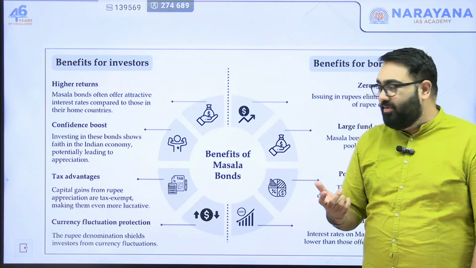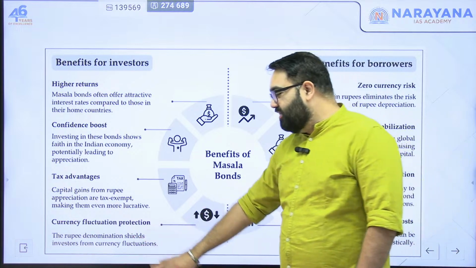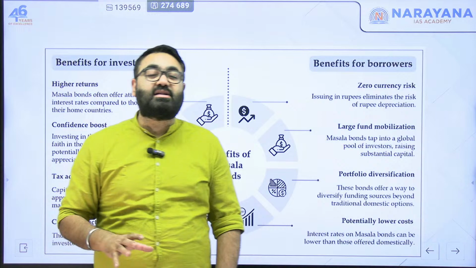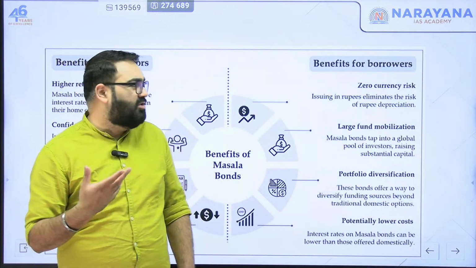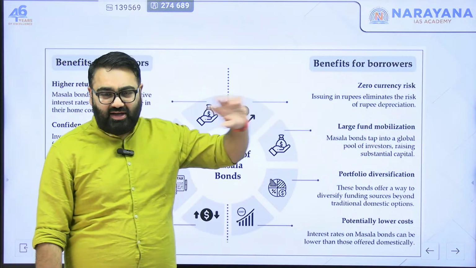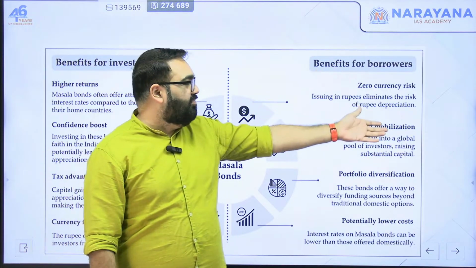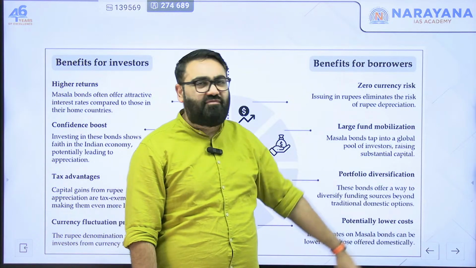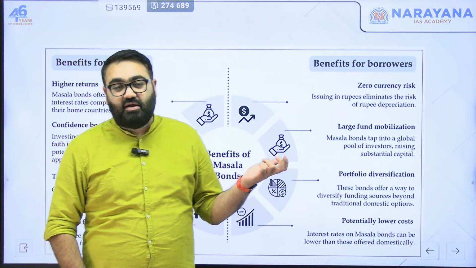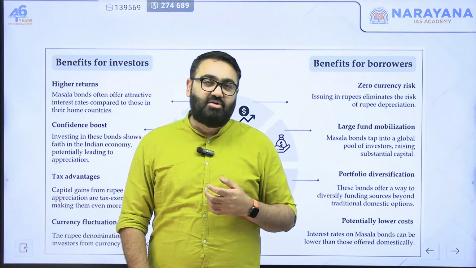Are exempted from here. Apart from this, the currency fluctuation protection, as I said, because this is denominated in Indian currency, so we won't have to worry about how the currency is fluctuating. There are certain benefits for the borrowers who are taking this, that is zero currency risk, large scale funds can be mobilized, because as we just saw, HDFC is raising funds equivalent to $750 million.